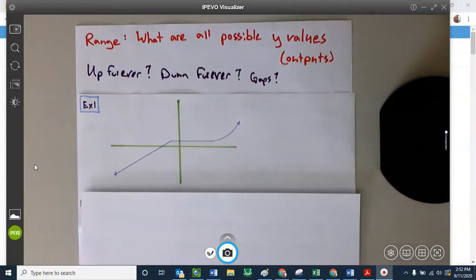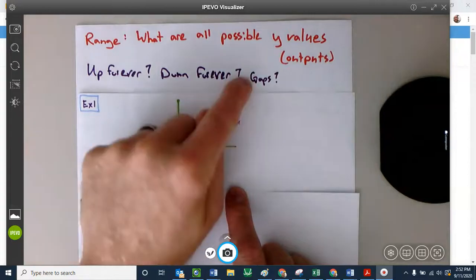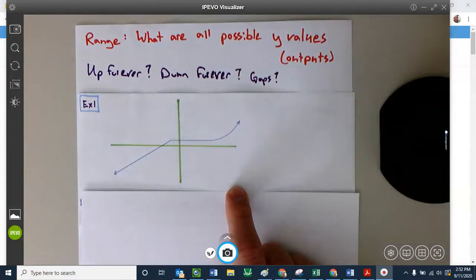Okay, so I brought back those graphs we were looking at before, those functions where we were finding the domain, but this time we're flipping the script and we're talking range. What will the range be for this piecewise function, okay? Does it go down forever? Yes, it does. Does it go up forever? Yes, it does. Are there any gaps? No, there's not. If you answer those questions like that on any of these, the answer is all real numbers.